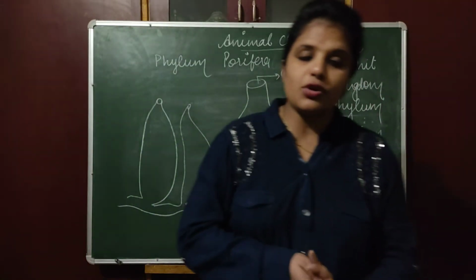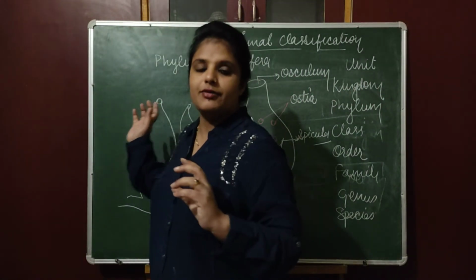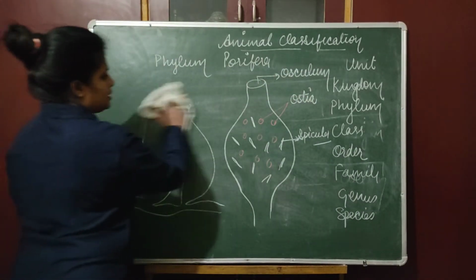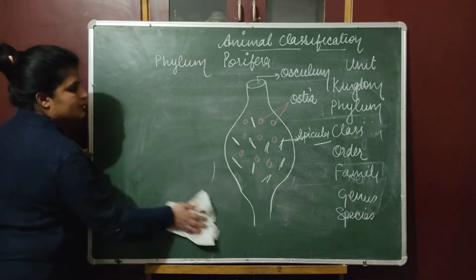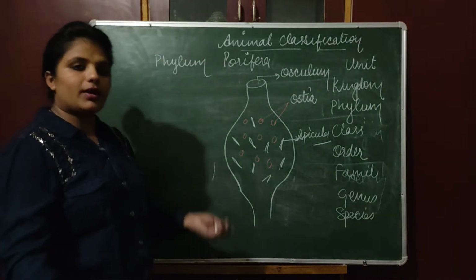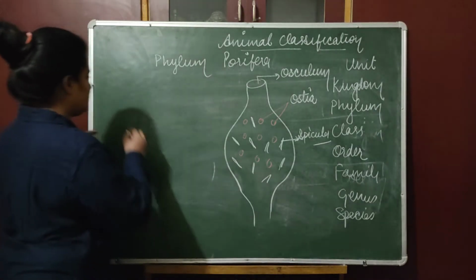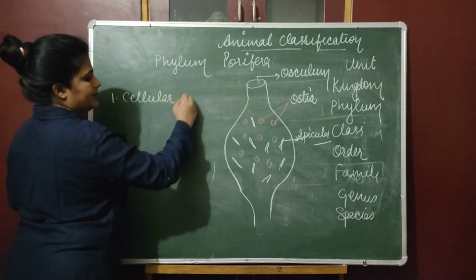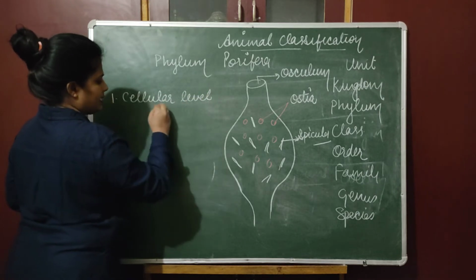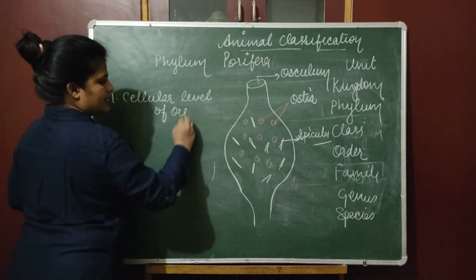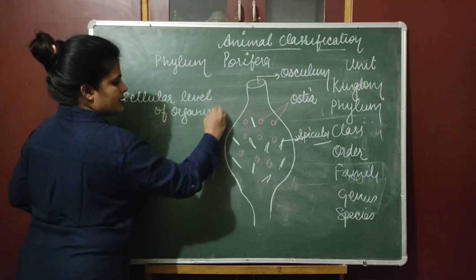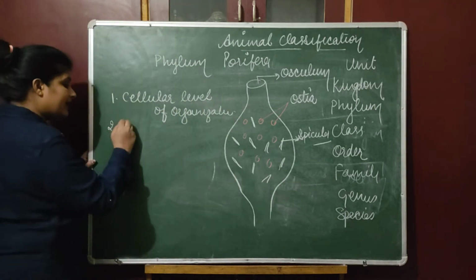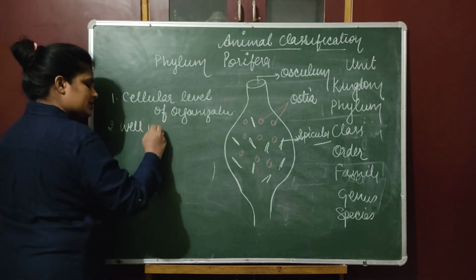Most of this is the phylum which contains cellular level of organization. I am writing it, which you are supposed to write, because many of the time you write it lives in water, it lives on land, and that's it. No. Number 1 point is cellular level of organization. Second point is they have a well developed water vascular system.